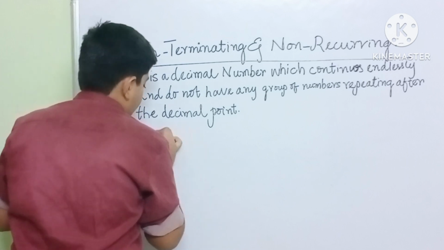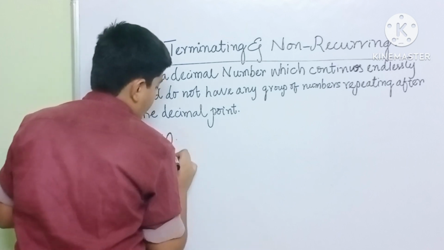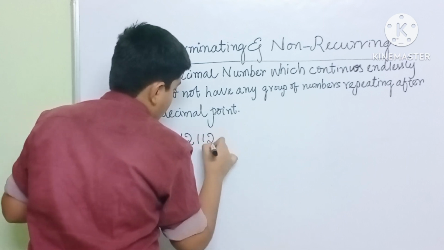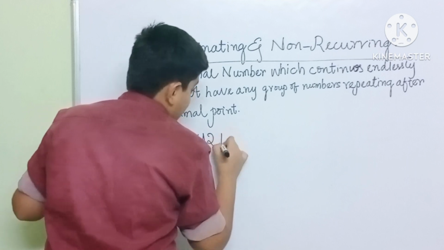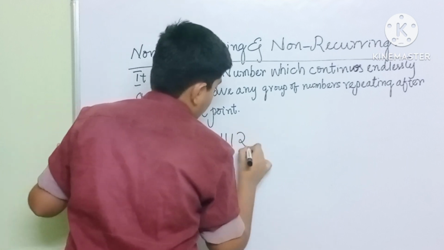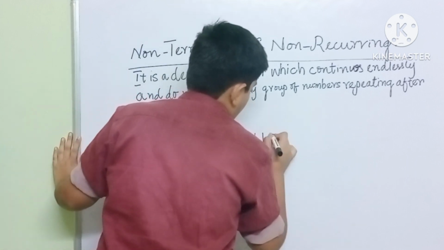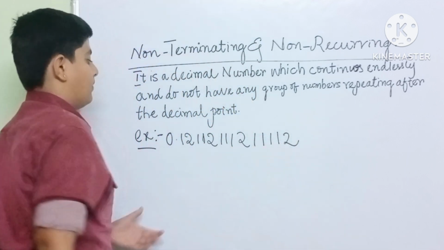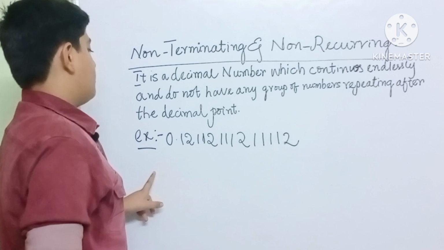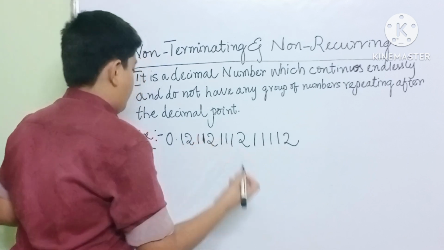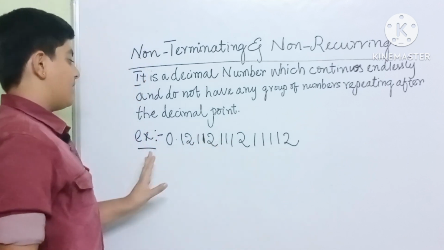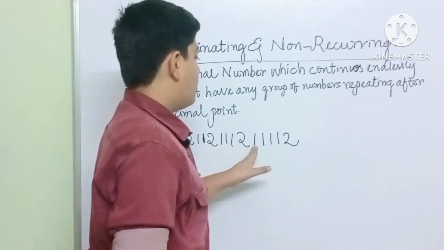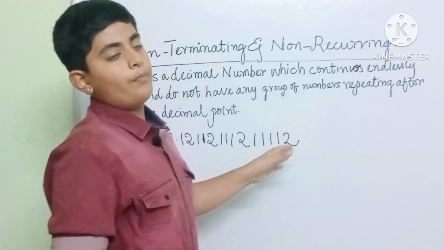The example is 0.12112312 and then 11112, that is four times 1. Okay, so this is 1 actually. The example is 0.12 112 312 11112.